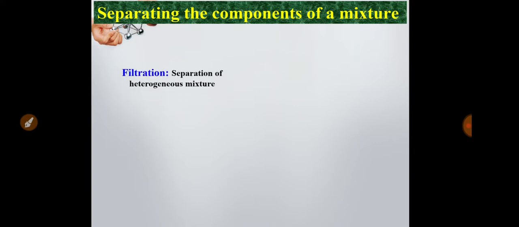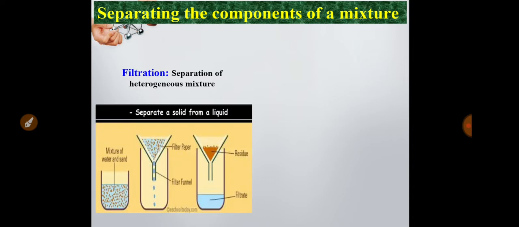First one, the normal filtration process. This method is used to separate a heterogeneous mixture, that means a mixture of components which are not uniformly distributed, they are randomly distributed and not mixed homogeneously. Like sand water: if you put sand water on a funnel with filter paper, you will get the filtrate as the liquid part and the solid part will remain as the residue on the filter paper. In this way you can separate it.